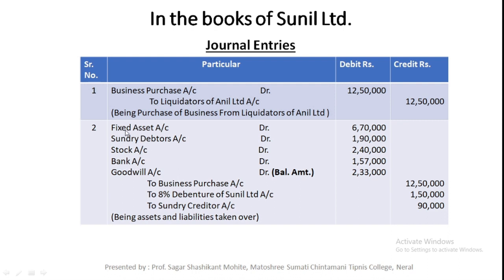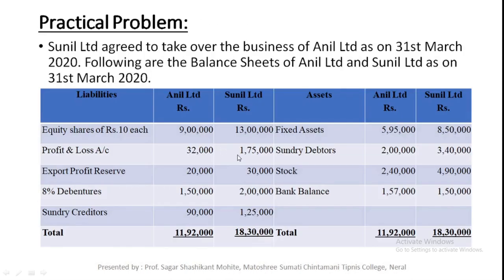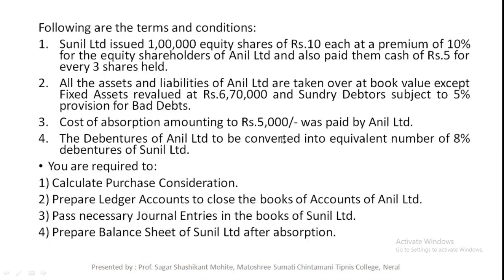In the second entry, you just need to debit all the assets taken over from the old company, that means the transferor company, to business purchase account, and credit all the liabilities taken over. Now let's check. Fixed asset agreed value is 6,70,000.